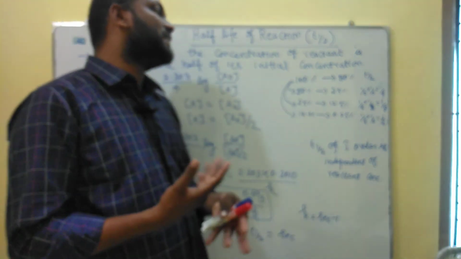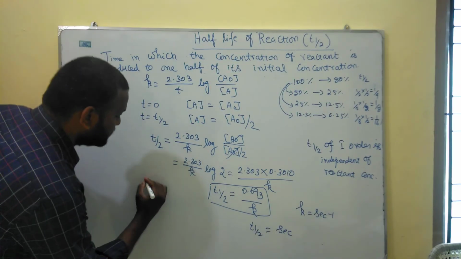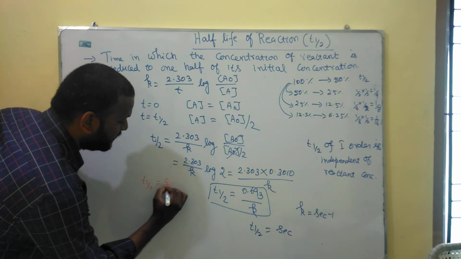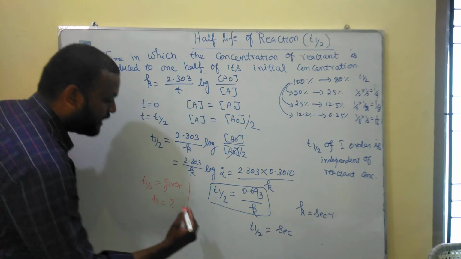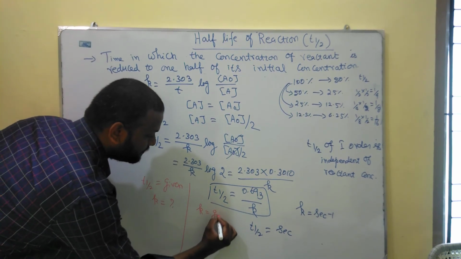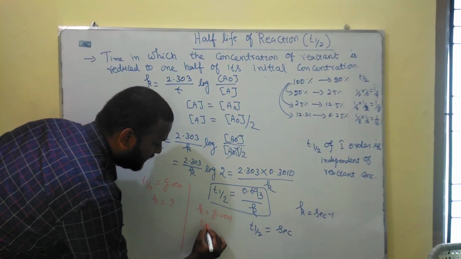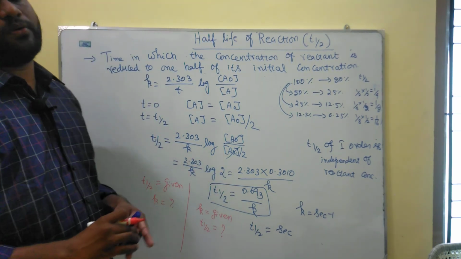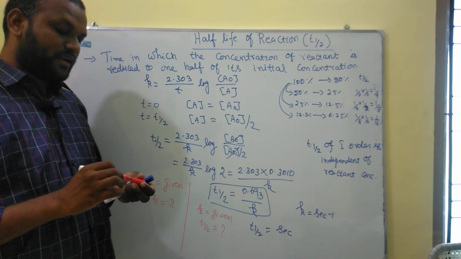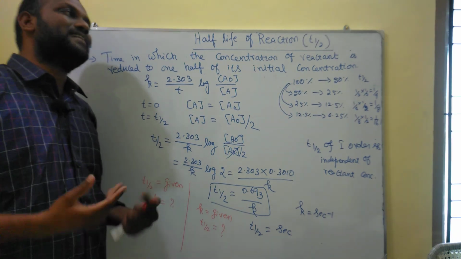So a lot of possibilities of problems are available. Suppose T half is given, they will ask what is K. This is one type of problem. Or K may be given and they will ask what is the T half of the particular reaction. Such types of problems are possible regarding the T half of first order reaction.